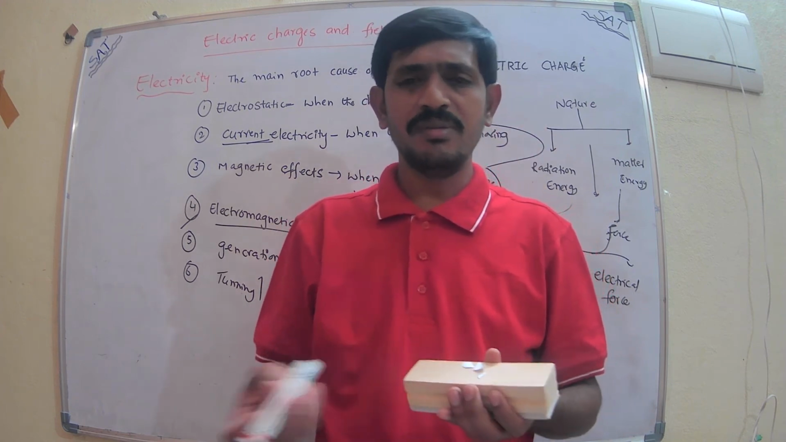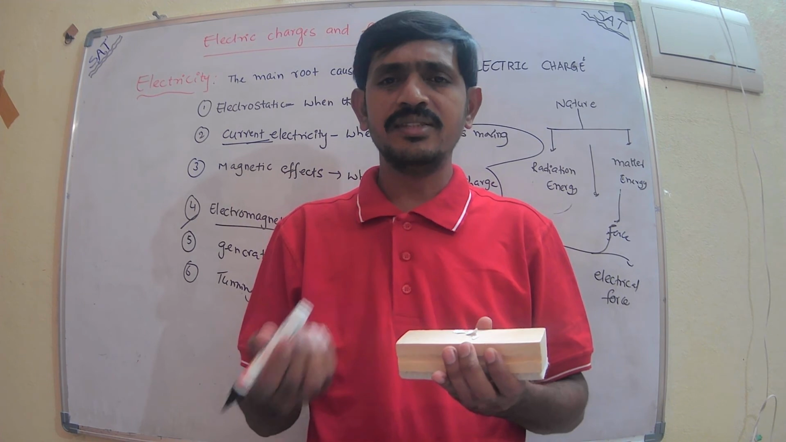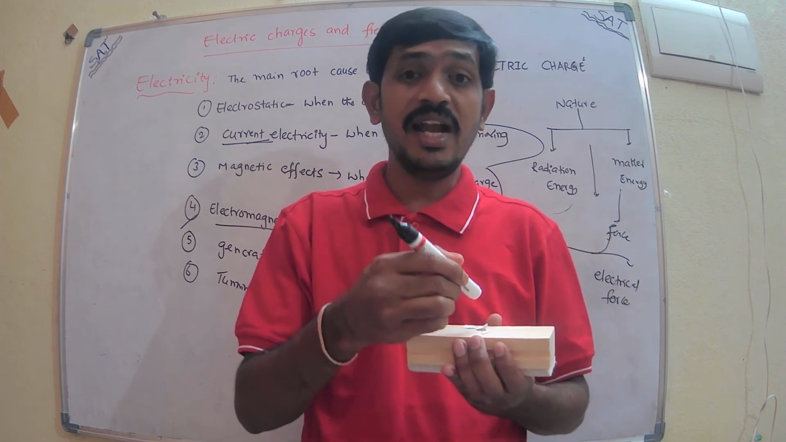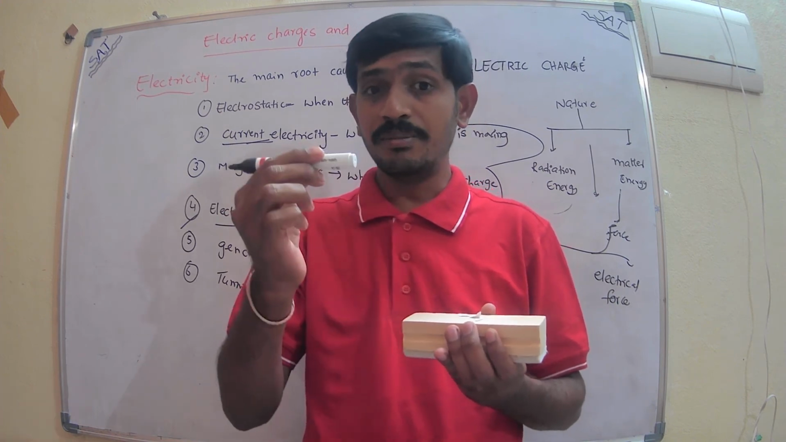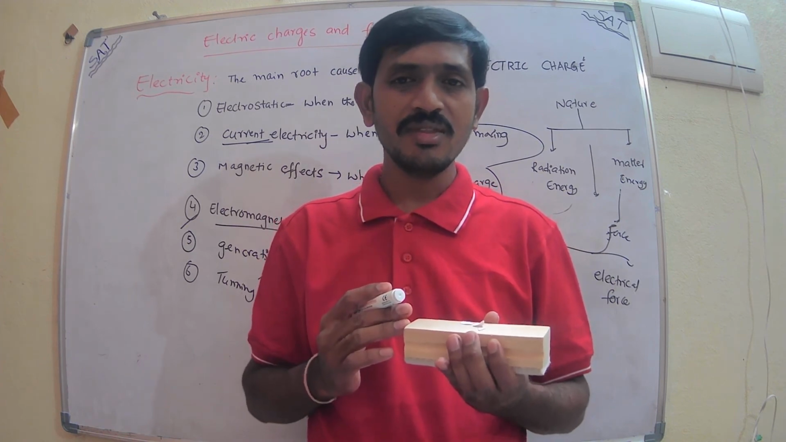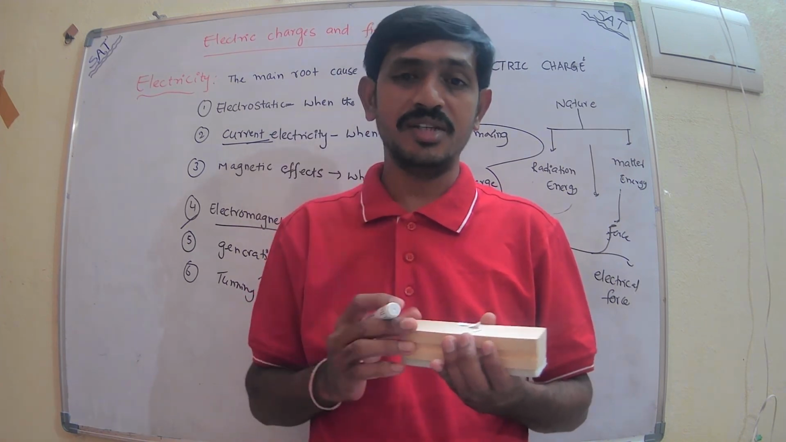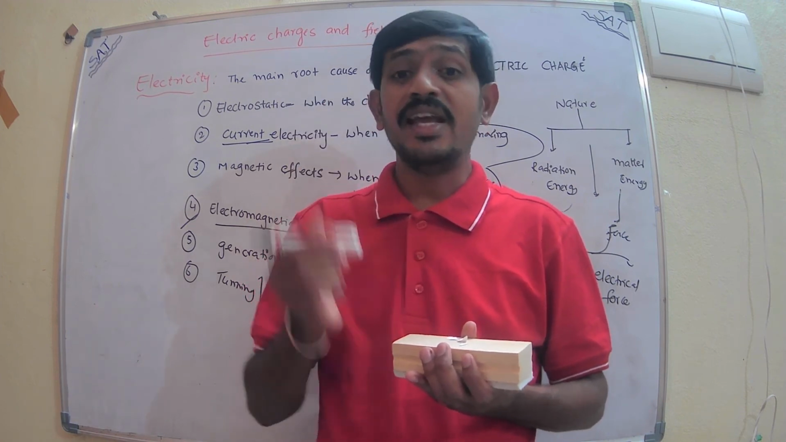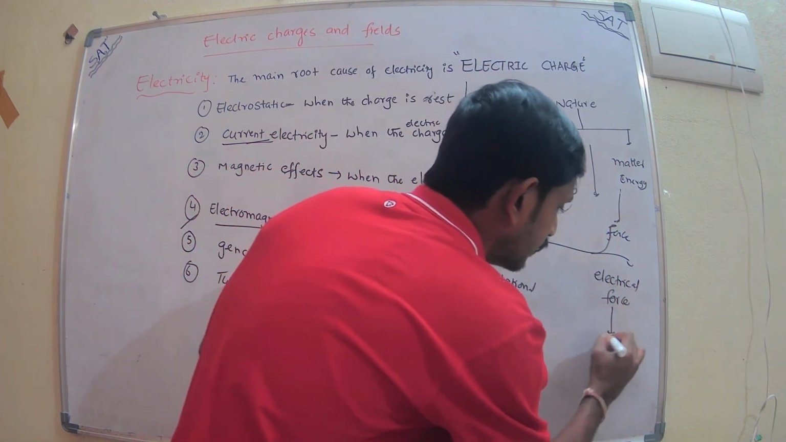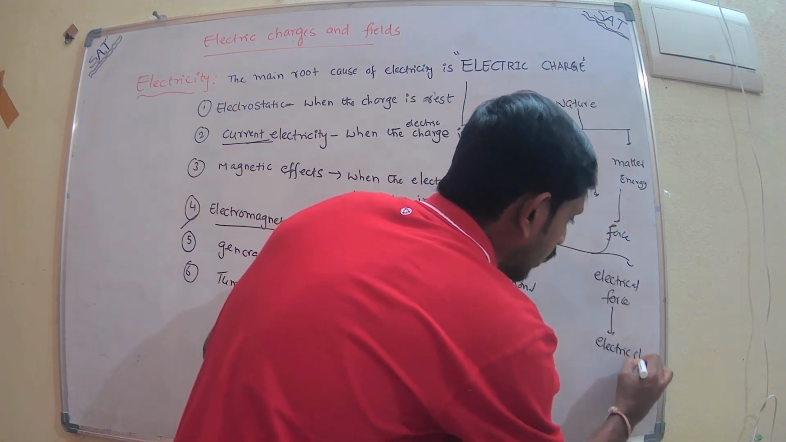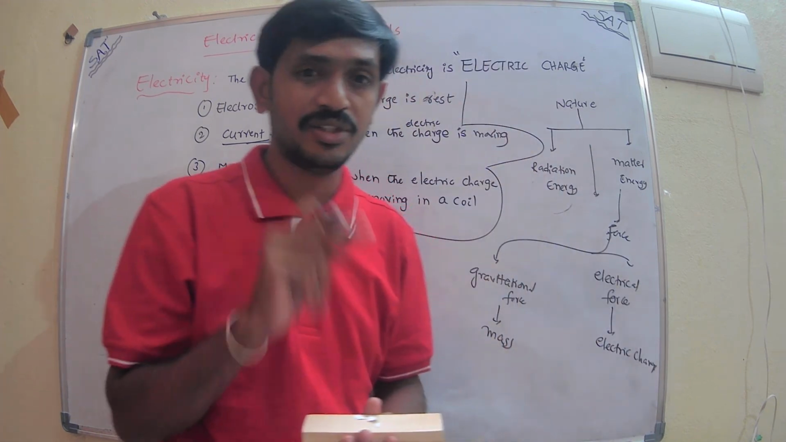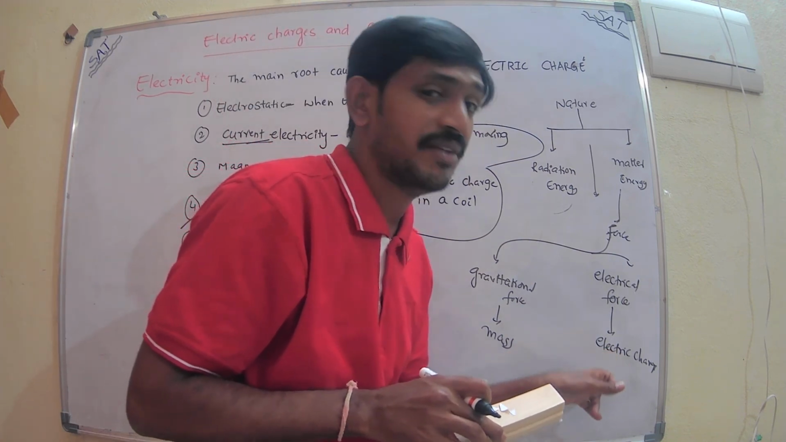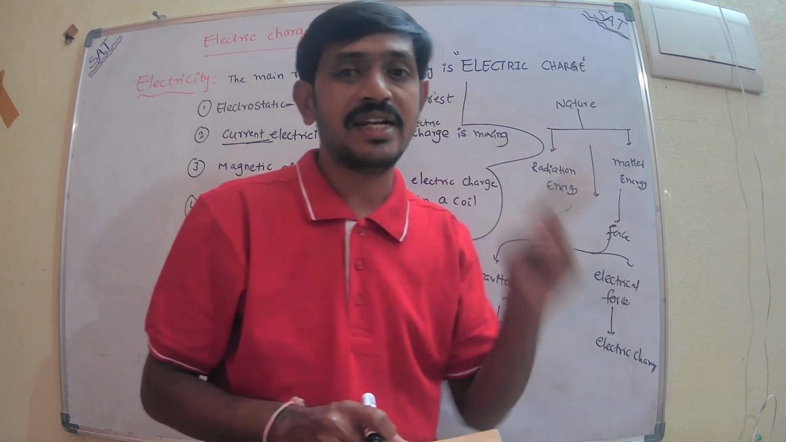In the starting condition, if you place the pen near the paper, it can't attract. But if you rub it, it will attract because the pen is charged. When you rub it, the pen is charged, and that's why it attracts the paper. So one more property of matter is electric charge. Because of electric charge, it can apply force, and that force is called the electrical force.